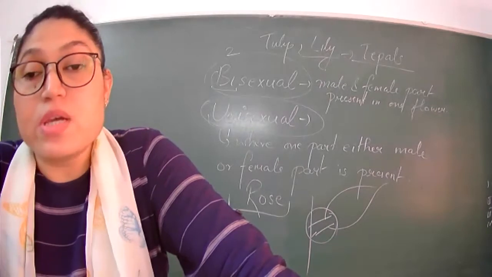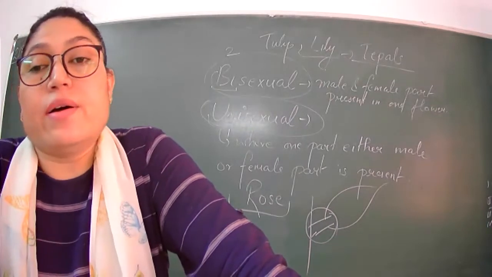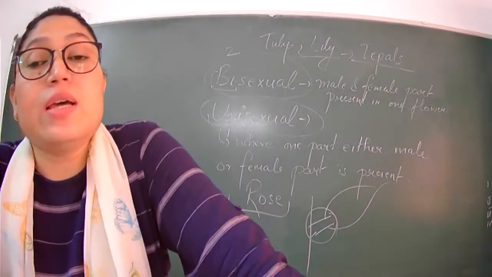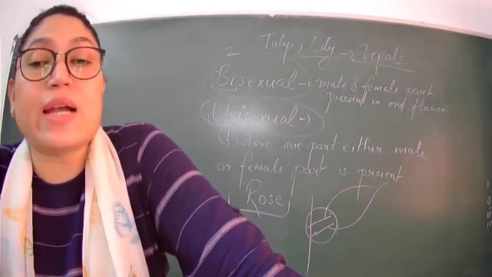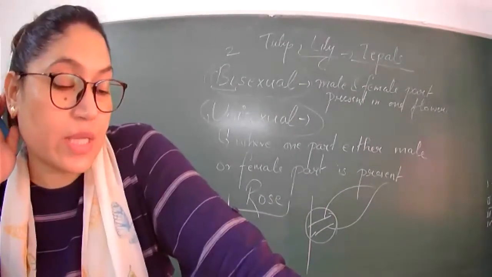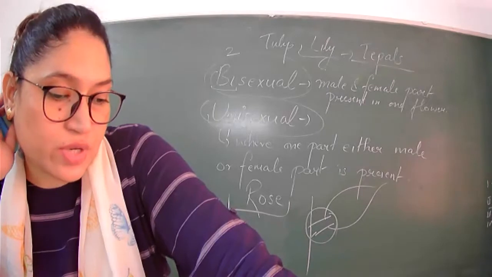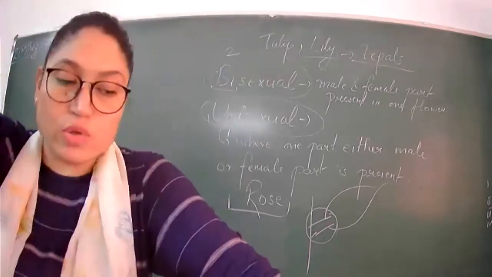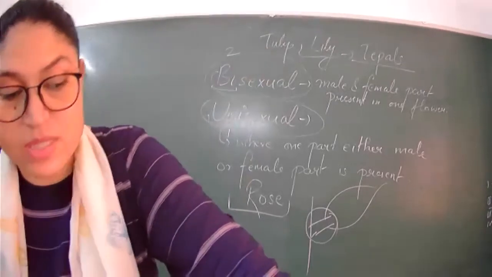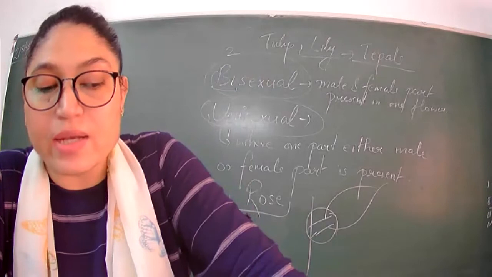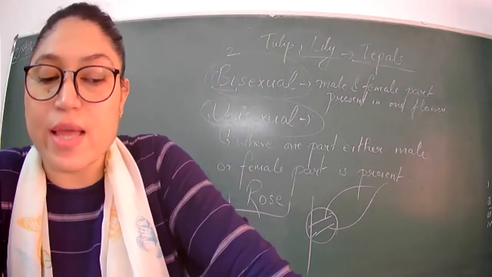Shrubs are woody plants which have a thick stem, but not so hard. Shrubs are like this rose. Rose is a shrub, and they have so many branches coming from the ground. All look like main stems. Stamen is the male part of the flower, and it is further divided into anther and filament.